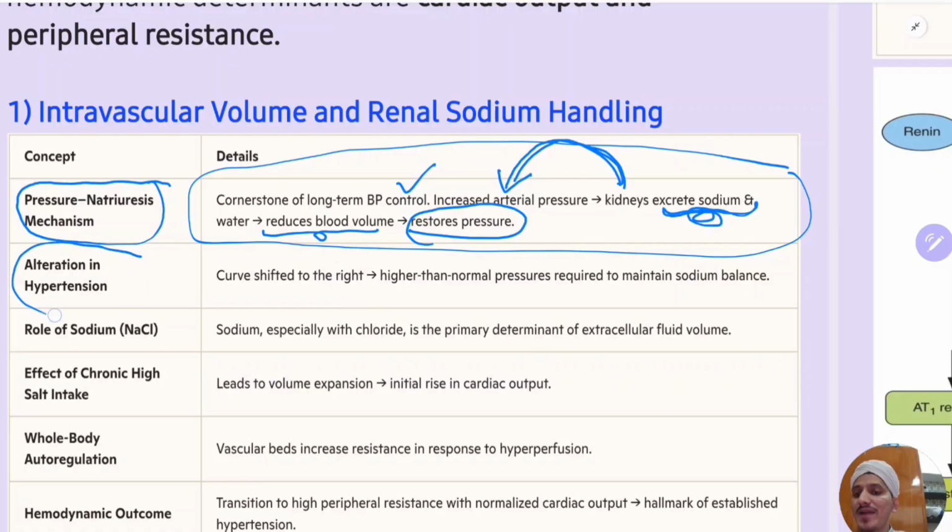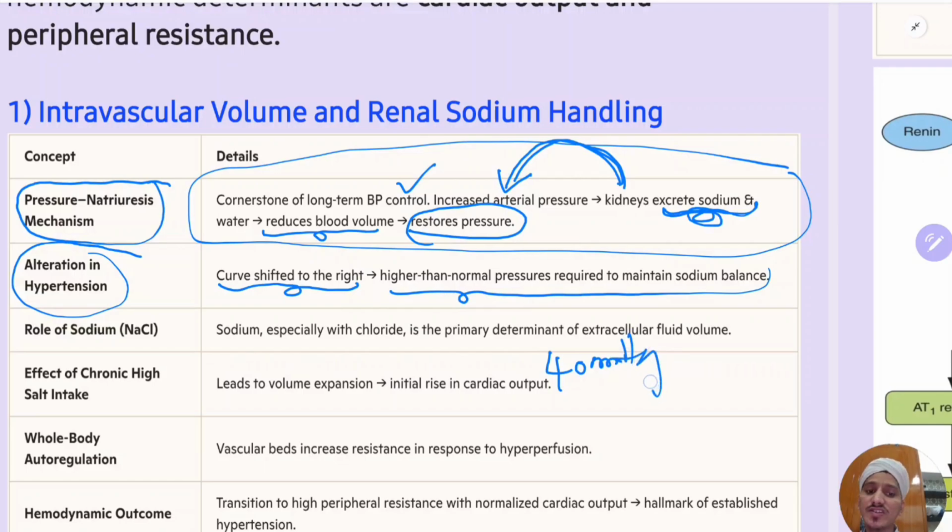But this is altered in hypertension. That is the problem. How is it altered? The curve is shifted to the right, meaning higher than normal pressures are required to maintain the sodium balance. For the sake of example, if 40 mm Hg of pressure was required normally, in hypertension the kidneys will require, for example, 50 mm Hg of pressure to excrete the sodium. Why does that happen? That happens because of sodium imbalance, so we learn the role of sodium.